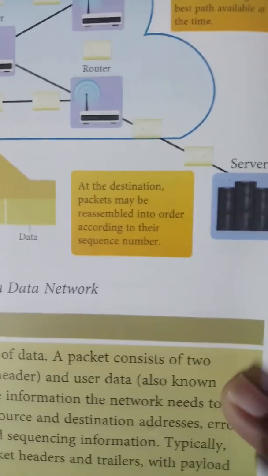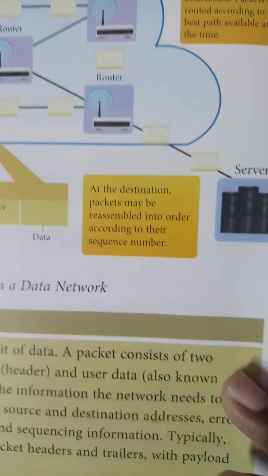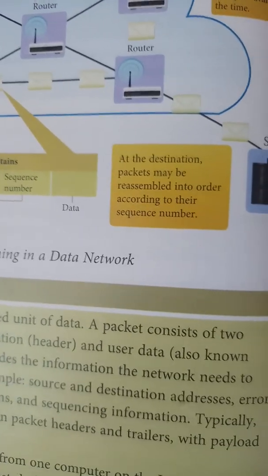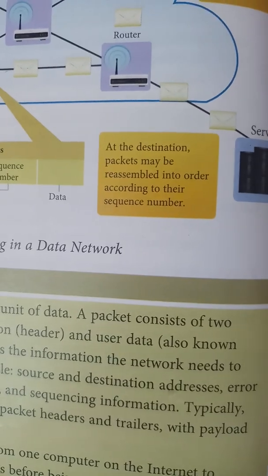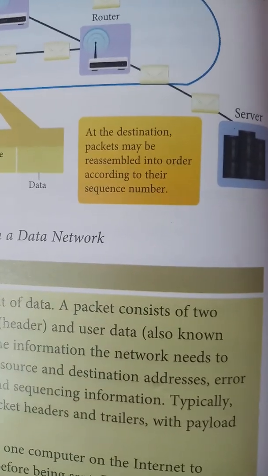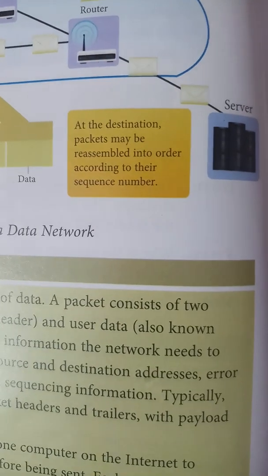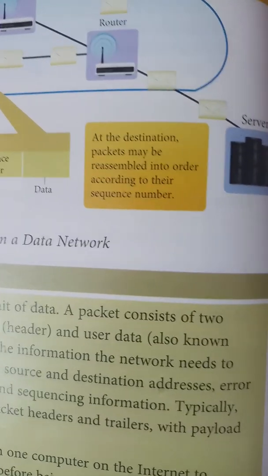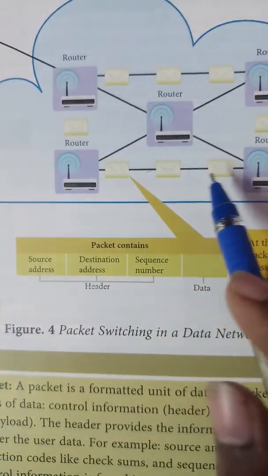At the destination, packets are reassembled in order according to the sequence number. At last, the server will get all the packets. The server or a computer will receive all the messages and arrange them using the sequence number, like 1, 2, 3, 4, 5. It will arrange them and send them to that particular person, at the particular IP address.